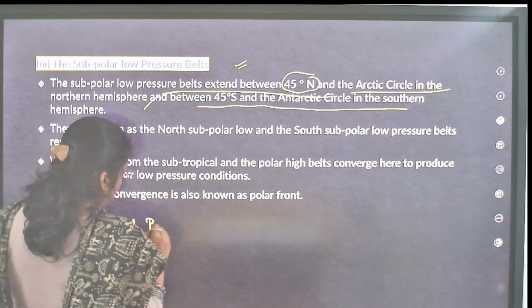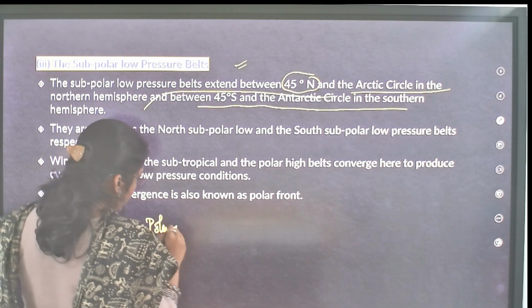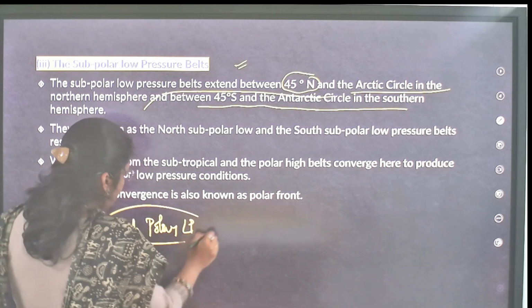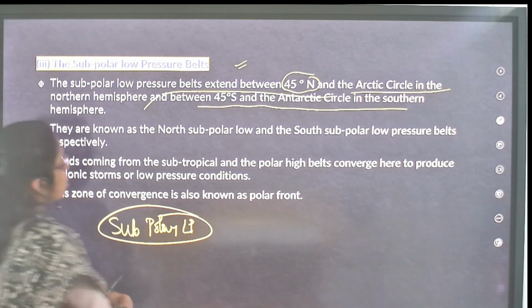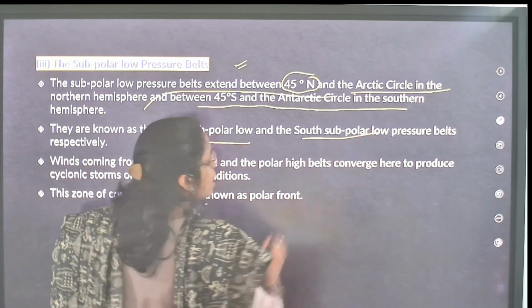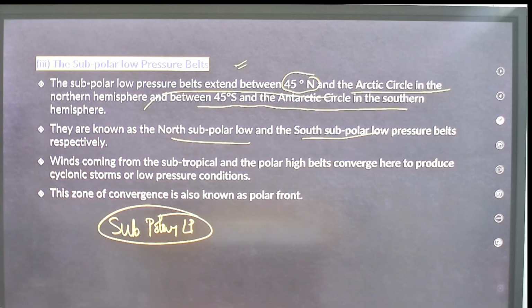Don't think polar always means high pressure. The two subpolars and the subtropical belts are due to dynamic factors, and the polar and equatorial belts are due to thermal factors. They are known as the north subpolar low and south subpolar low pressure belts.